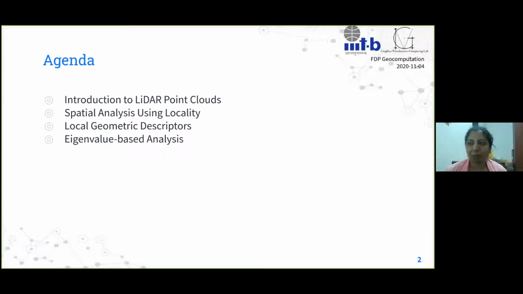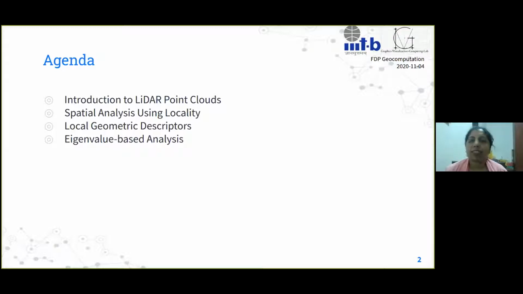Okay, then I'll talk about a few applications there. So once again, for the agenda, I'll start with the introduction to LiDAR point clouds. I believe you have some more sessions tomorrow as well on LiDAR point clouds, so it'll be a good thing to have a holistic view.